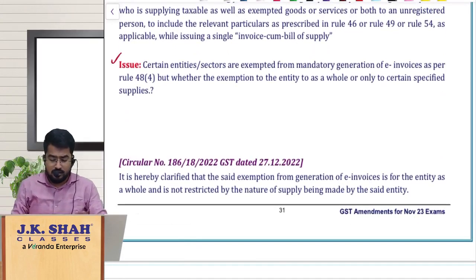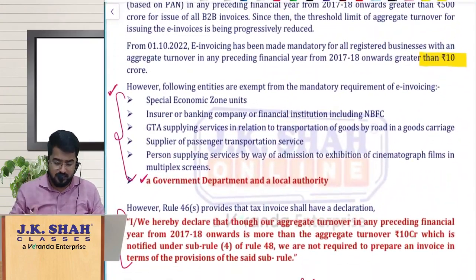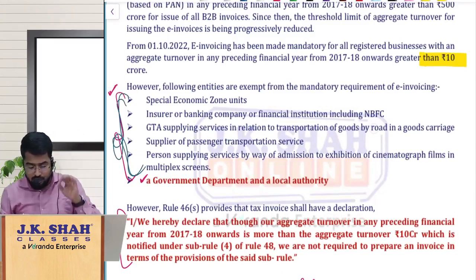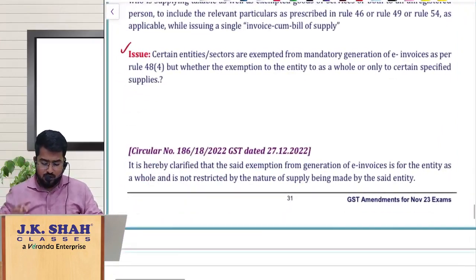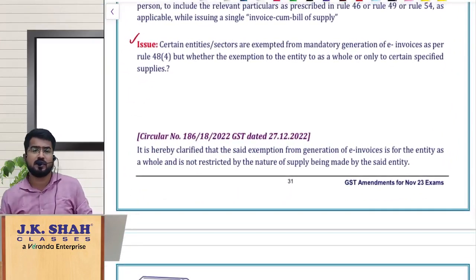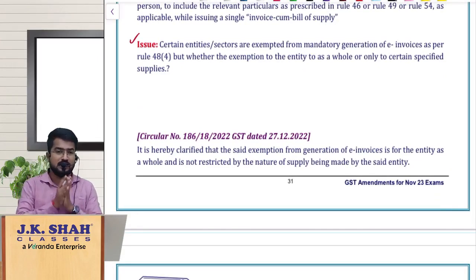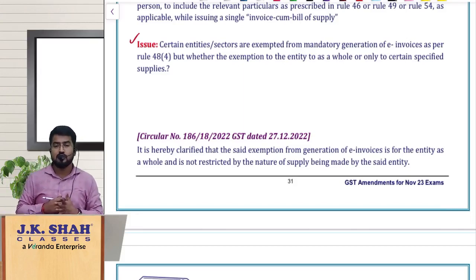We have seen here few people who are exempt from raising e-invoice, correct? So these people are exempt from raising the e-invoice, right? Whether these people are exempt from raising the e-invoice as a whole or only for some notified supplies was the doubt. That is, sir, certain category of people you are exempting from raising the invoice. Wholly they are exempt, or only for certain category of supplies they are exempt, was the doubt. So what is the answer for this?